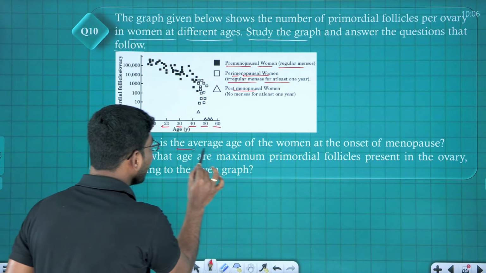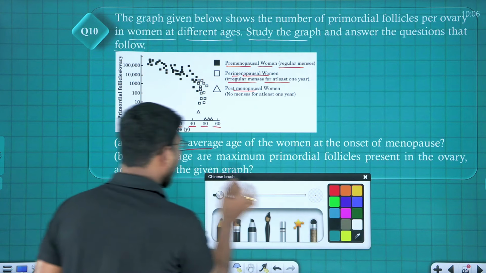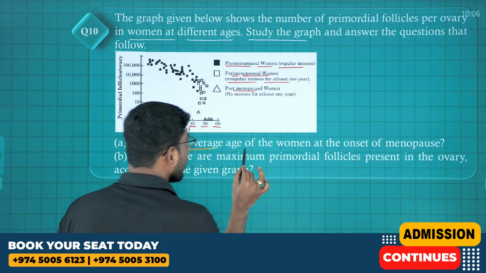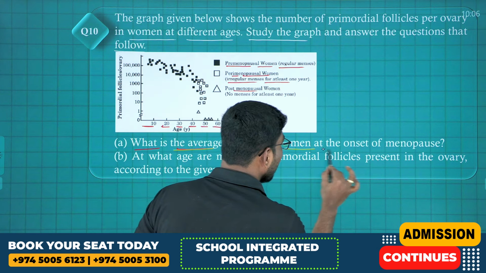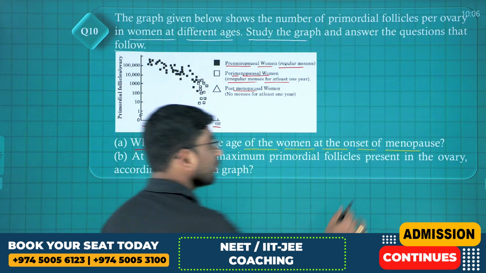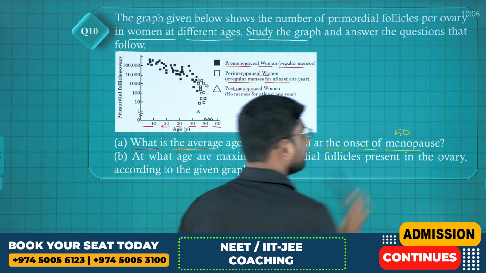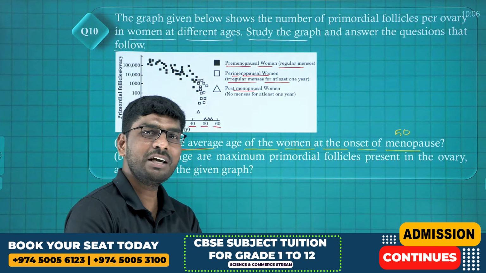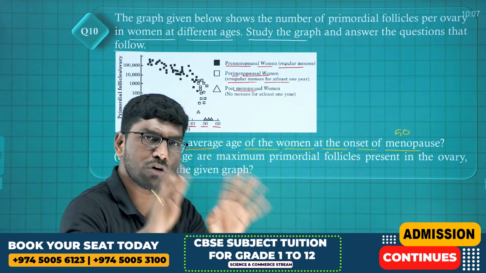What is the average age of a woman at the onset of menopause? 50 years. Simple answer. Menopause is what? Tell me. Menopause normally comes at 50 to 52 years.